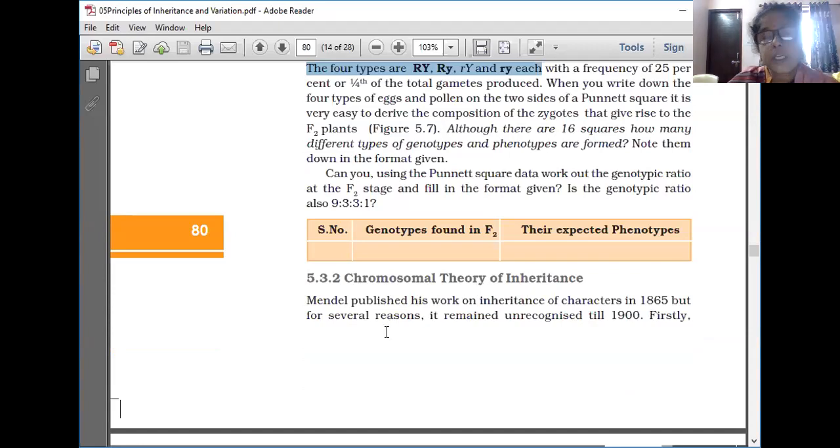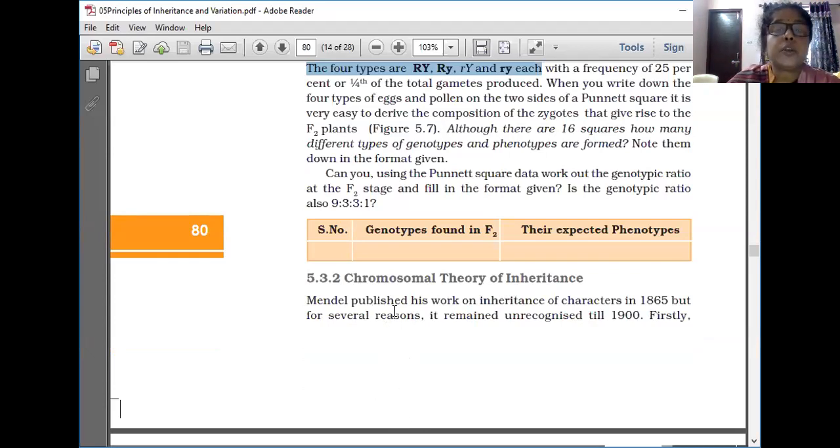Anyway, the meaning of inheritance, every one of you knows: characters are transferred from parents to offspring. It's called inheritance. Characters or traits are passing from parents to offspring. Who is carrying these characters? Genes are carrying them. Genes are the basis of inheritance. Genes are carrying characters or traits from parents to offspring.